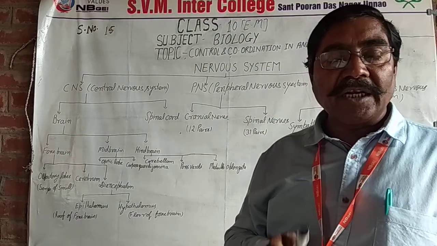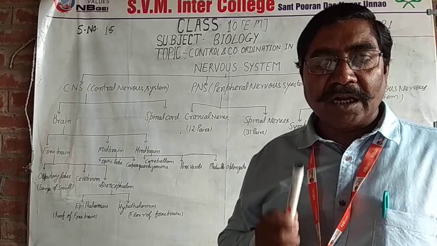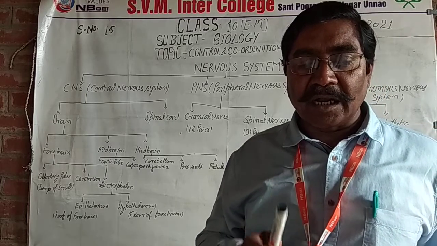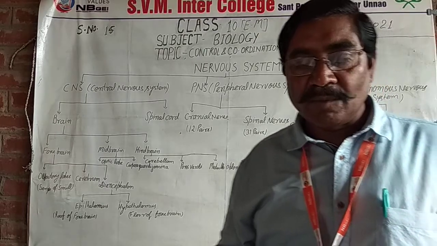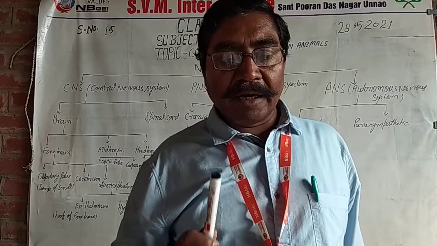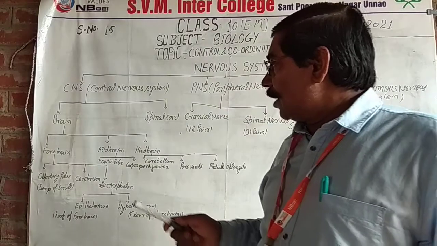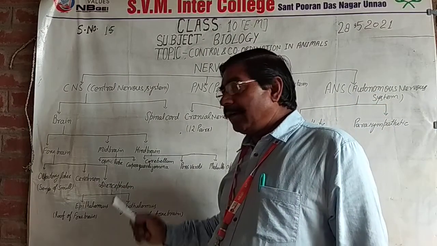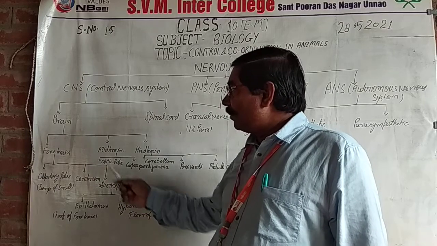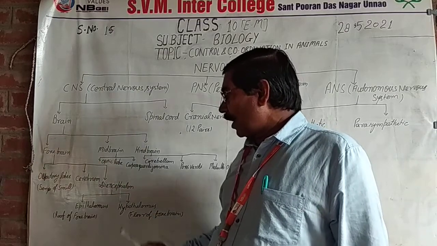Cerebrum is the center of memory, intelligence, speech, vision, and reasoning. Then the diencephalon makes the brain's roof and floor.